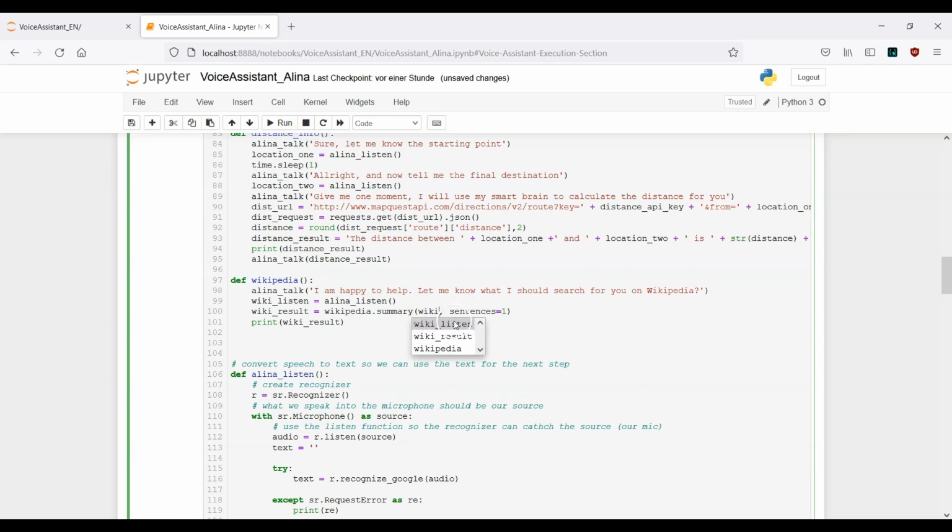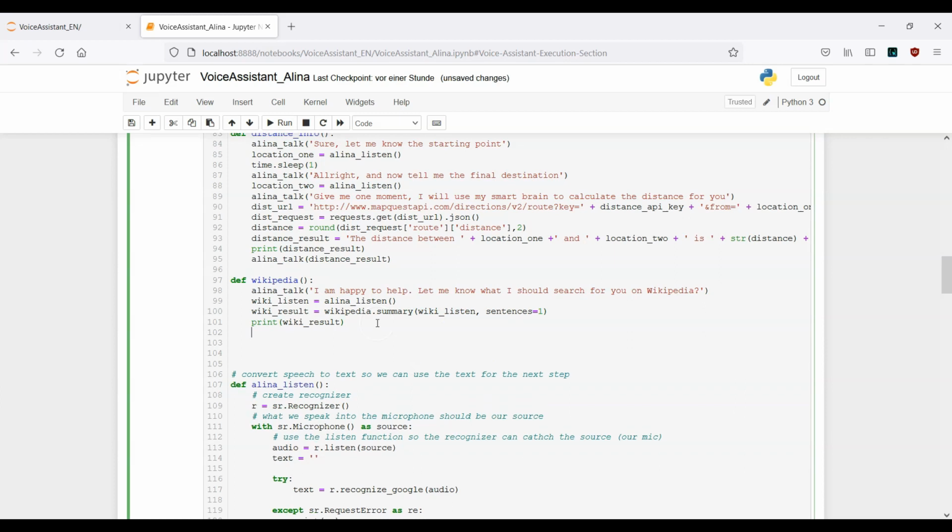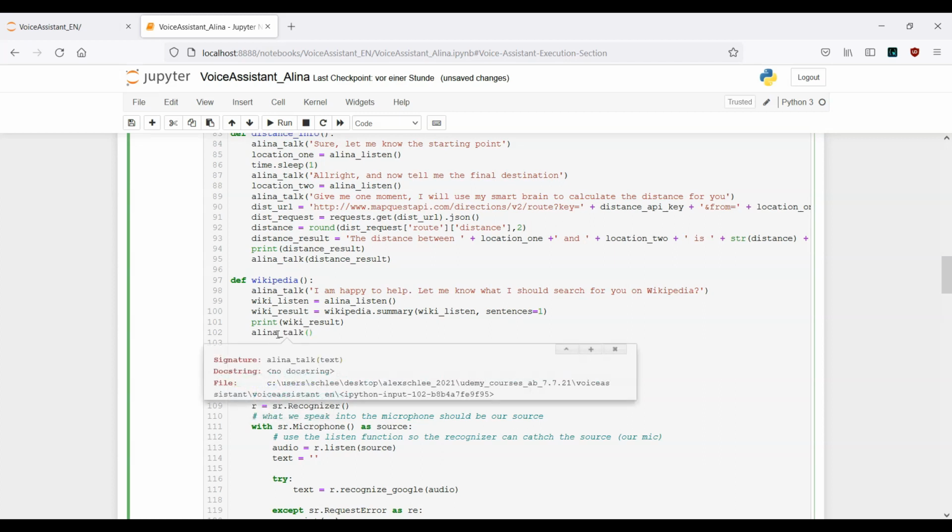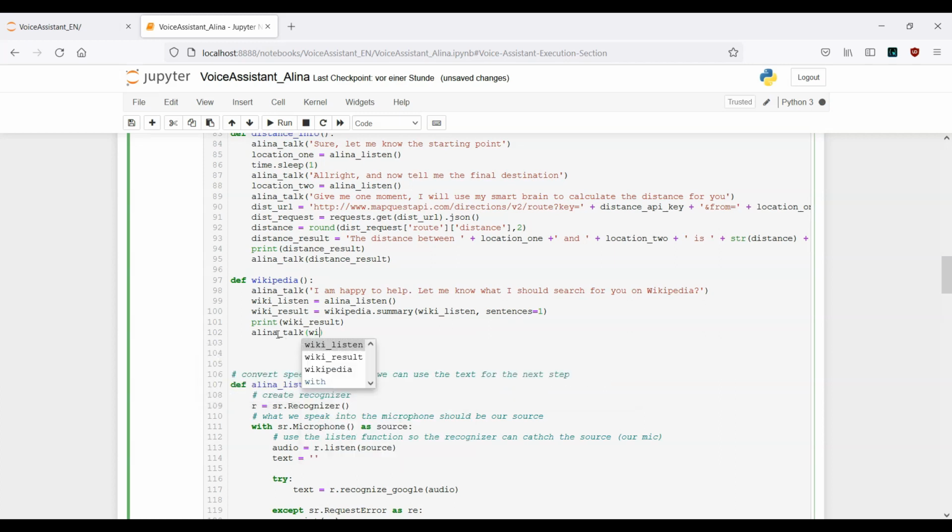What we have said will be captured inside this variable, and then we will put it here. That's it. Then we can print this result out, and also we want our assistant to tell us the result in her voice. So wiki result. These few lines are enough for this moment.